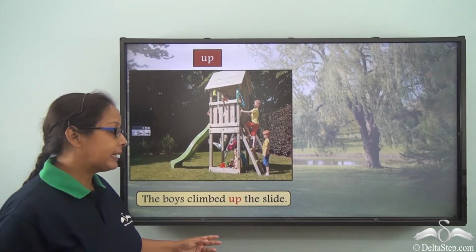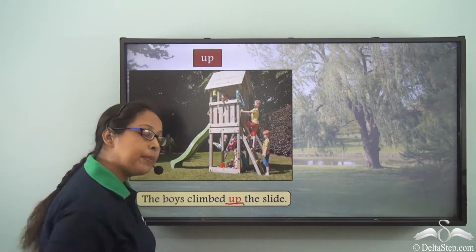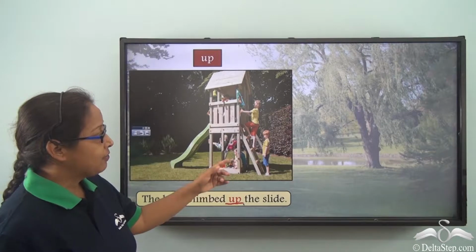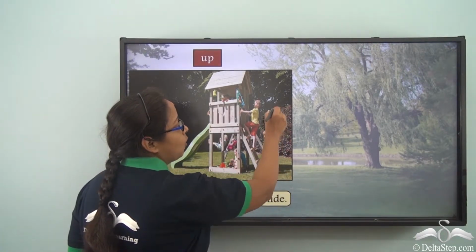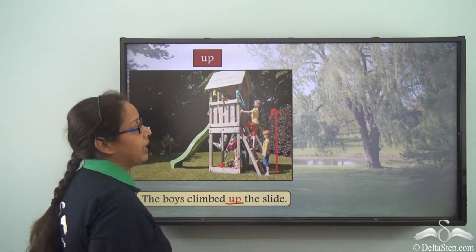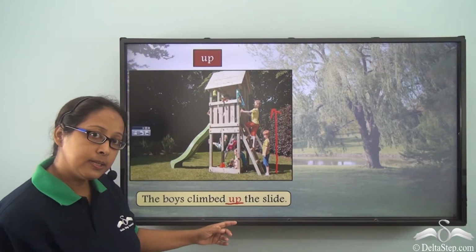The boys climbed up the slide. Up is the preposition here. And when we look at the picture, we can see that the boys are going from a lower level to a higher level. Therefore, it is up in this sentence.